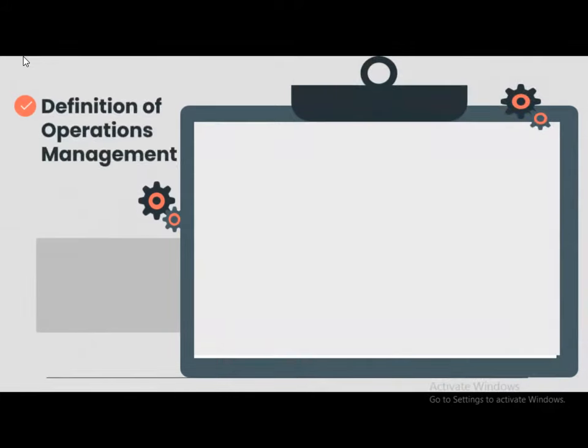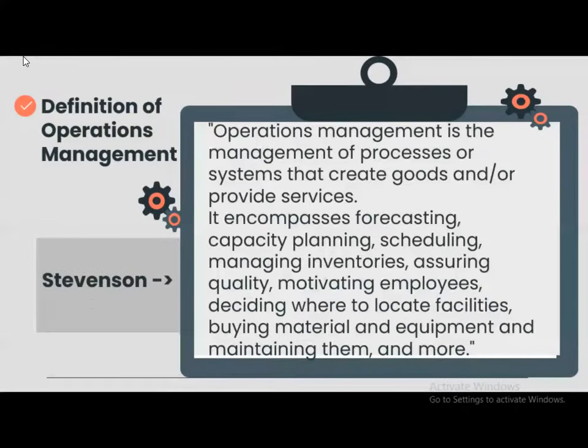We will see another definition. According to Stevenson, operations management is the management of processes or systems that create goods or provide services or both. It encompasses forecasting, capacity planning, scheduling, managing inventories, assuring quality, motivating employees, deciding where to locate facilities, buying various types of materials and equipment, and maintaining them and more. So according to Stevenson, this is the definition of operations management.